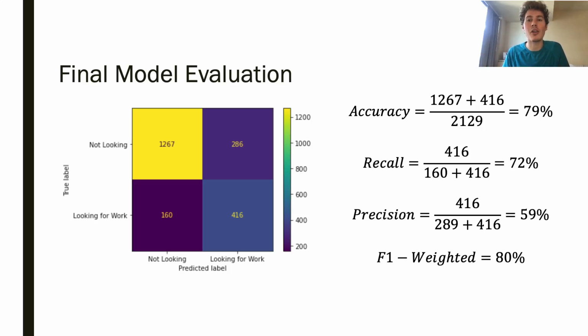In fact, if we look at other metrics like recall, it says that of the people looking for jobs, 72% our model actually correctly predicts as looking for a job, and our precision metric states that when our model says someone is looking for a job, we're 59% accurate. Both these combined give us a pretty good sense that our model is a much better improvement than the current system.